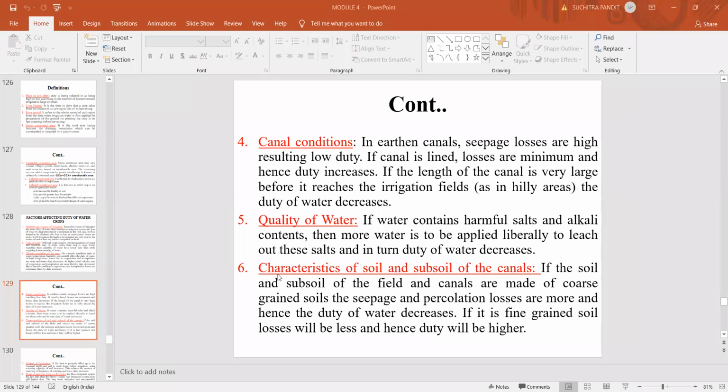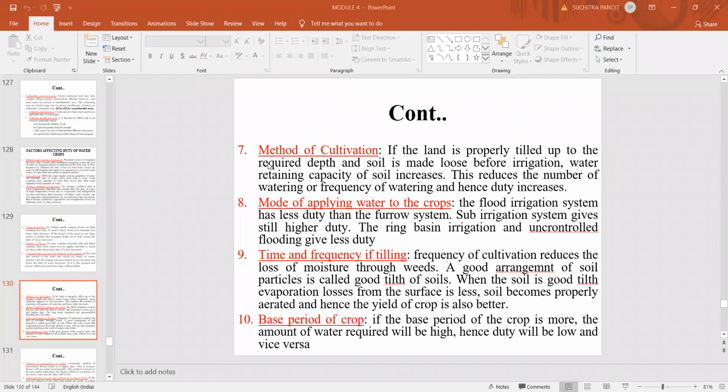It also depends on the characteristics of the soil and subsoil of the canal. If the soil and subsoil of the field and canal are made of porous grained soil, the seepage and percolation losses are more, and hence duty of water decreases. If it is fine grained soil, losses will be less, and hence duty will be high. It also depends on the method of cultivation.